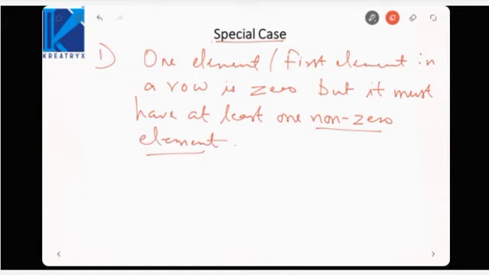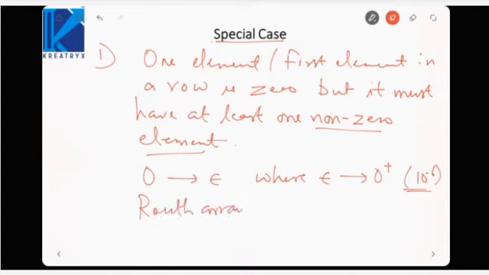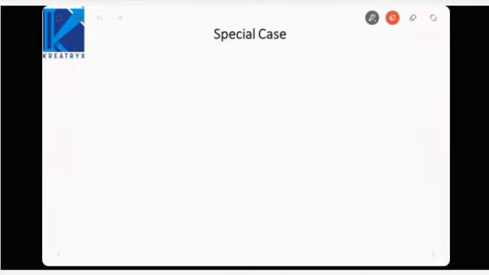Then what we do is, we replace 0 by epsilon, where epsilon tends to 0 plus. It is not 0 exactly, but it is something greater than 0 but tending to 0, like 0.000001, like 10 raised to power minus 6, 10 raised to power minus 7. Something which is greater than 0 but still approximately 0. And then we will form the rest of the Routh array and check for sign changes. Let us see by an example.